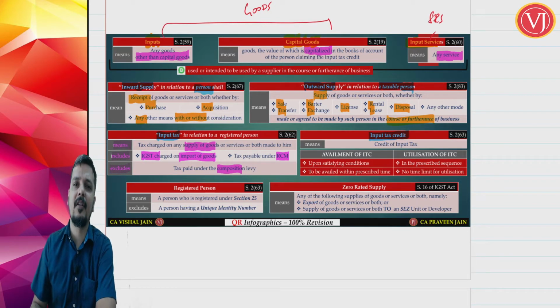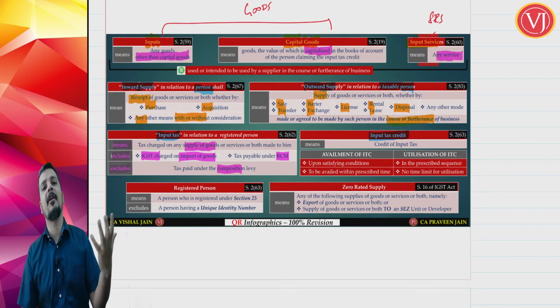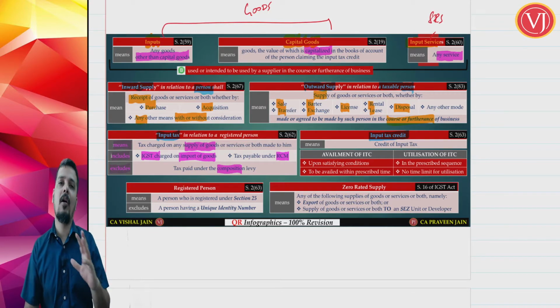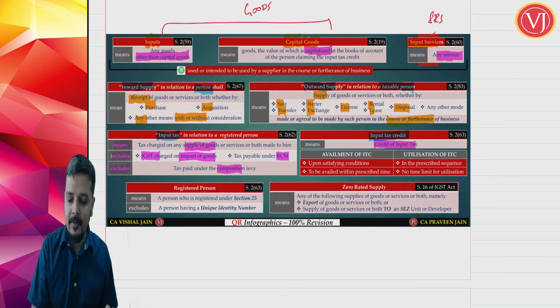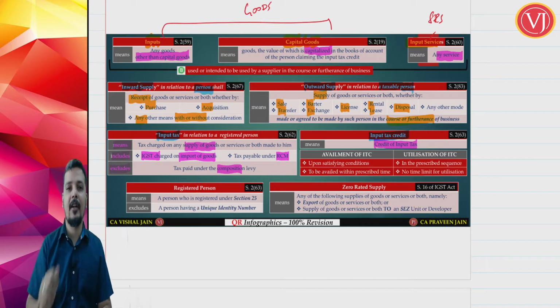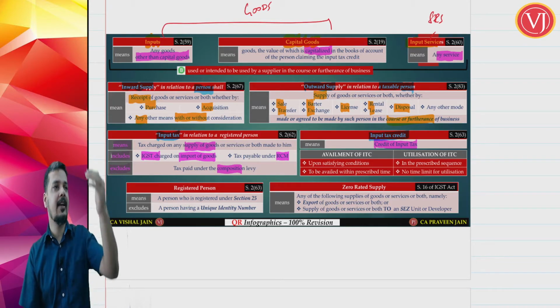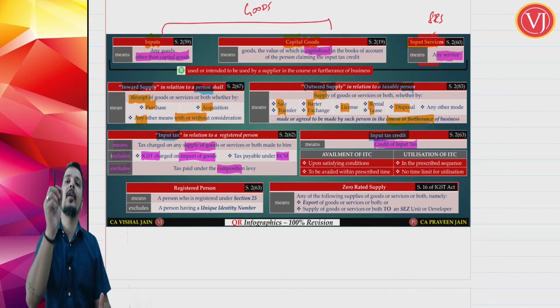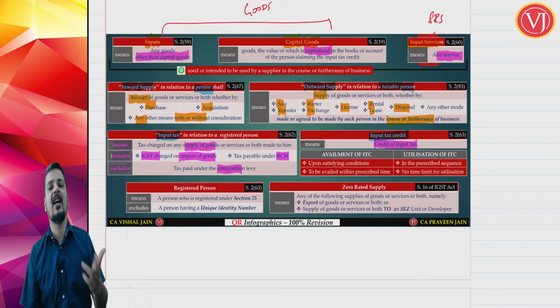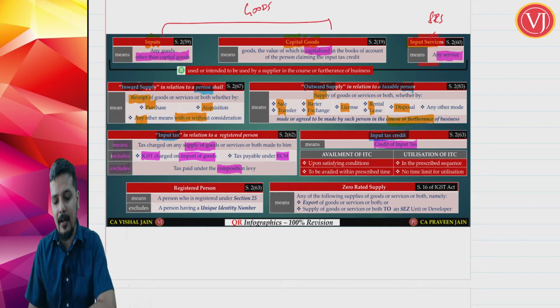The simplest definition: there are some input taxes on my purchases, whether under FCM or RCM, or the IGST portion on import of goods, that is customs duty. But not all the items will I be eligible to take credit for. If I am eligible to take the credit, then it becomes input tax credit. If I am not eligible to take the credit, it is input tax, but I cannot take the credit. So out of say 10 items of input tax, I am eligible to take credit of 8 items. So those 8 items will be called input tax credit. The rest 2 are my input tax, but they will be added to my cost because I cannot take the credit.